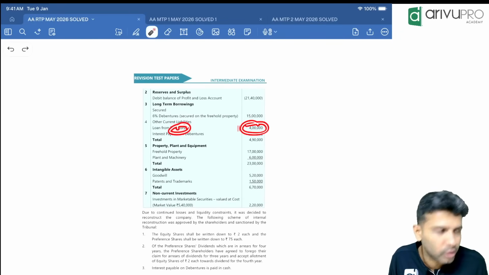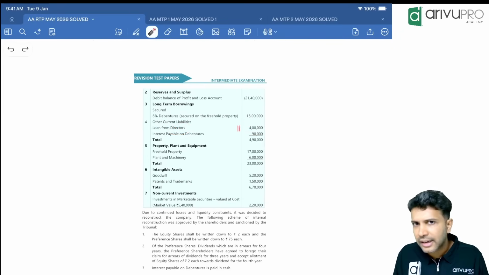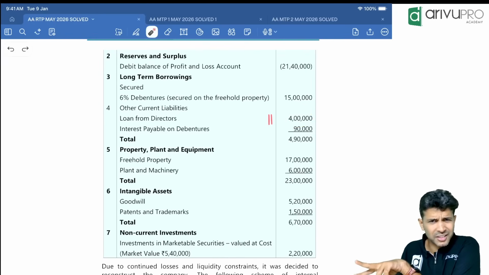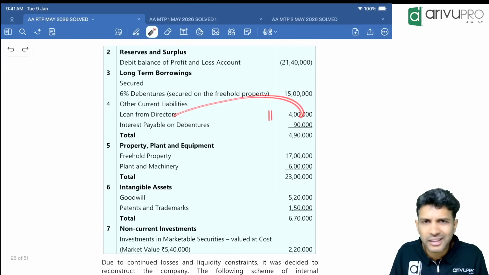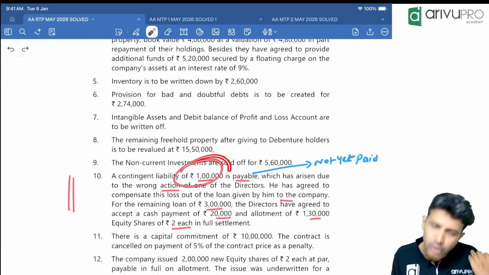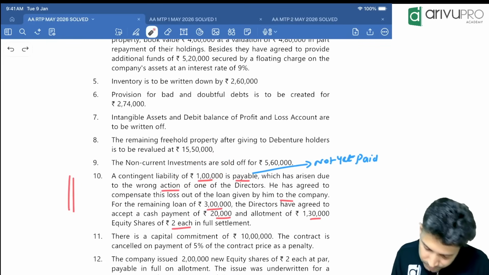Director has given how much loan to the company? 4 lakh. So the director is telling the company, now you don't repay me 4 lakh rupees. Director has given a loan to the company, which means the company has to repay the director 4 lakh. No, that director is saying that out of that 4 lakh loan, 1 lakh you adjust and you pay me only 3 lakh. Okay, that's what they say.